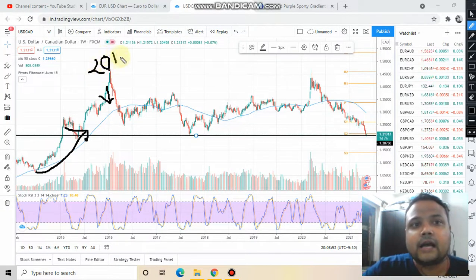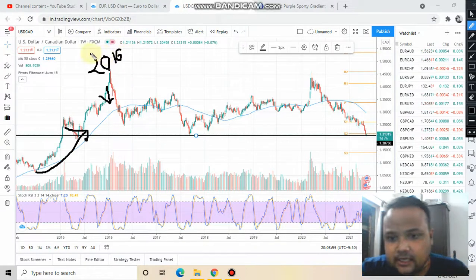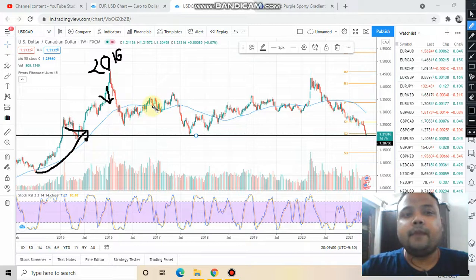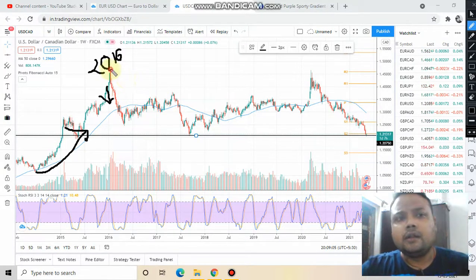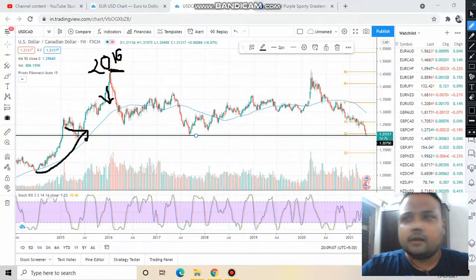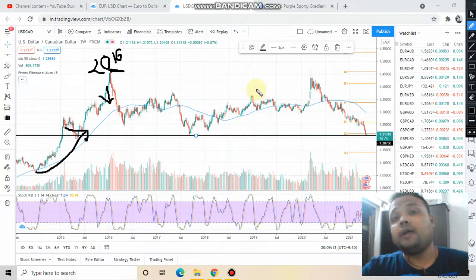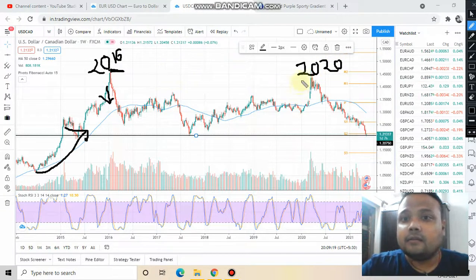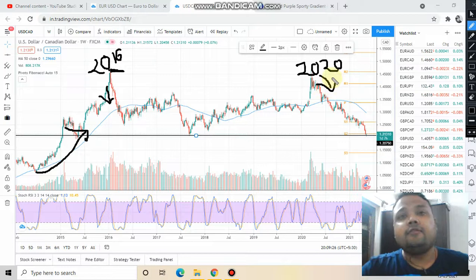The market formed this high in the year 2016. After that, though the market tried to go up again, it failed every time. The market could not go to that high. But the market again went to that particular high in the year 2020, but it could not cross the level again. The market again failed to cross the level.